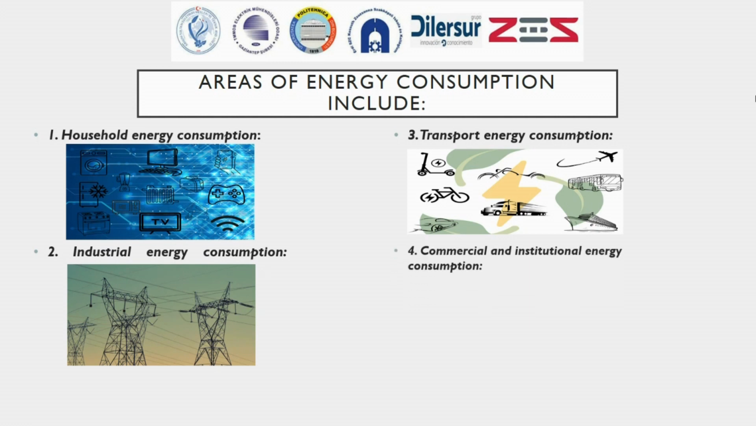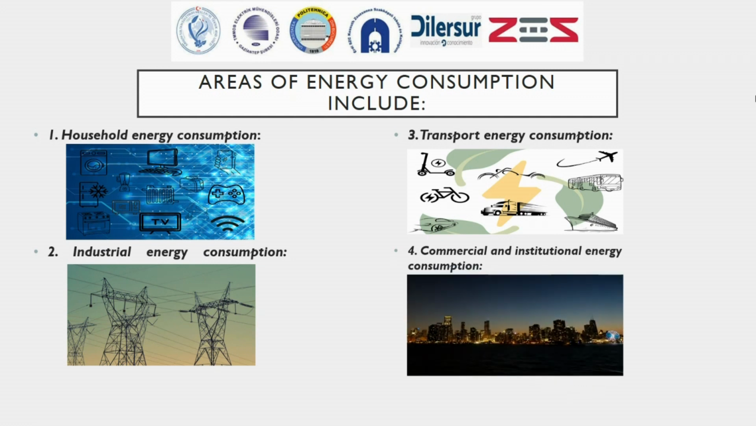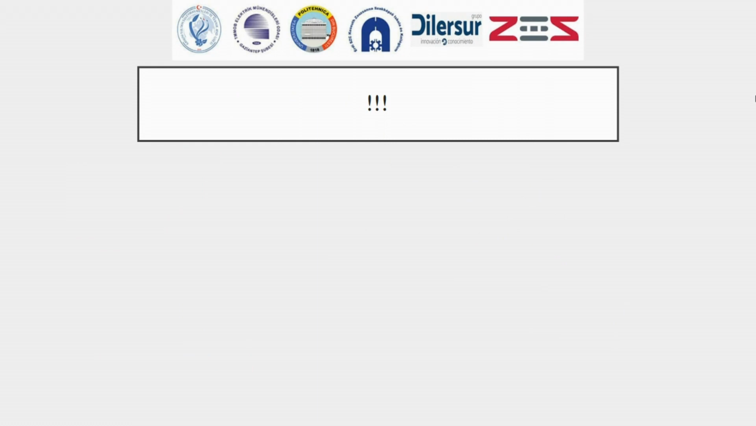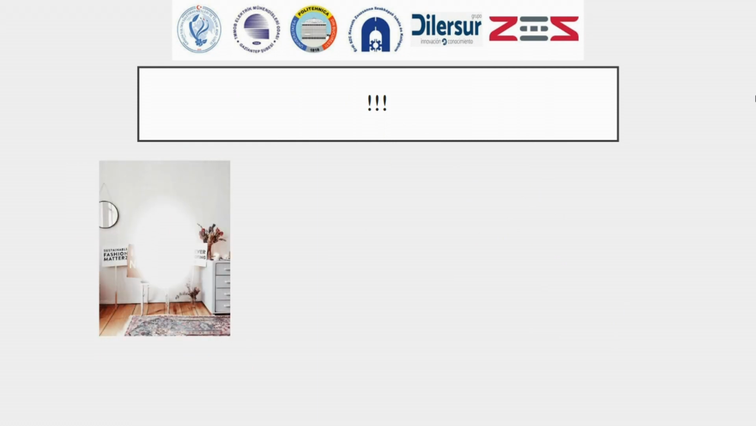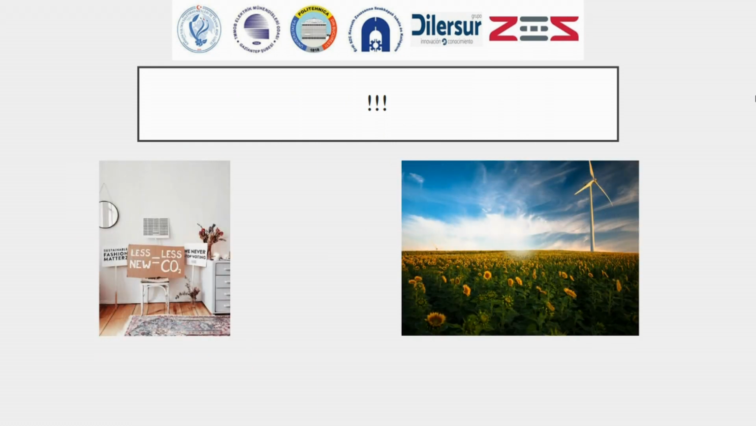4. Commercial and institutional energy consumption. Commercial and institutional energy consumption is energy used in commercial buildings, office buildings, shopping malls, schools, hospitals, and other institutions. A really significant fact is that the scale and composition of energy consumption can vary significantly across countries, regions, and sectors.